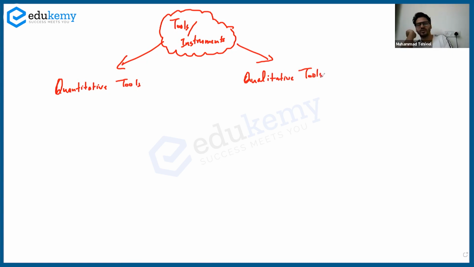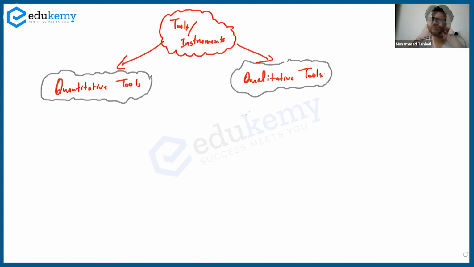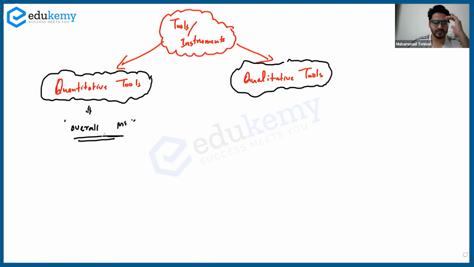Quantitative tools are those tools that regulate the overall money supply. When you talk about the overall money supply, we are talking about quantitative tools.